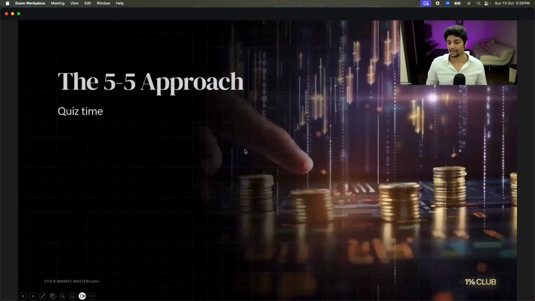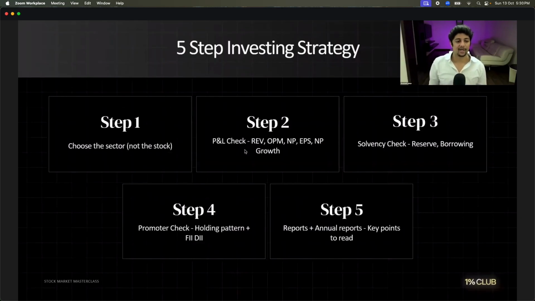This is called, now very important guys, the 5-5 approach. And you guys are very smart now. You can tell me the 5-5 approach. What is the first step when we're investing in a stock? Is the sector a good sector? What are some great sectors in India right now? Infrastructure, defense, EV, green energy, IT, all good. If we invest in a company that is in a good sector, won't the stock have a higher chance of doing well? But if you invest in a sector that is not trending, like sugar or textile, not moving at all, then what is the point?